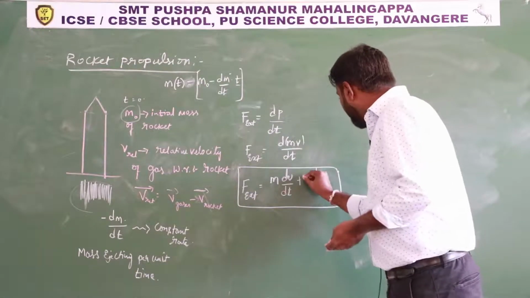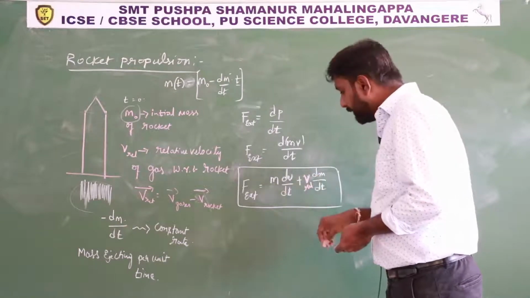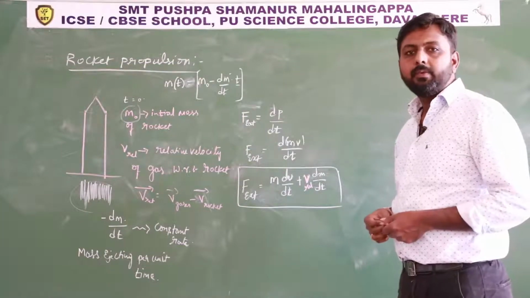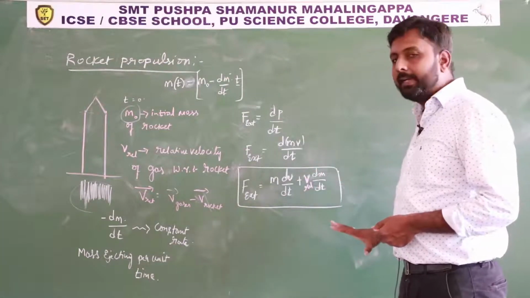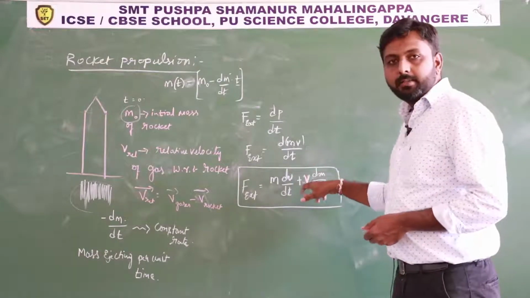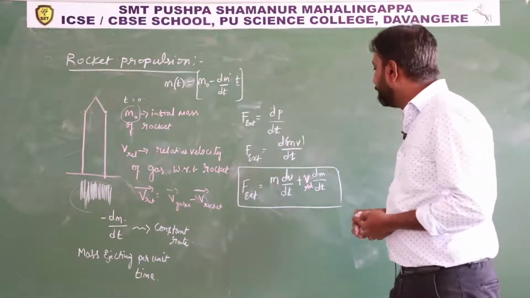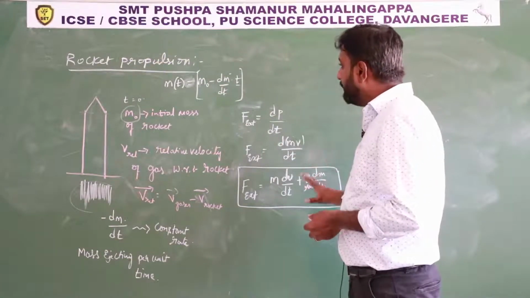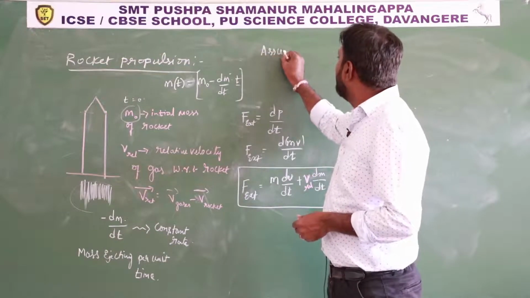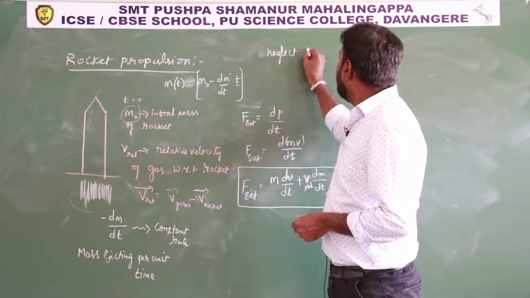Here this velocity we will consider as v relative. I defined earlier what v relative is. So this is the relative velocity in the expression, and it is nothing but the velocity of gases with respect to the rocket. Then next, you have to assume or neglect gravity.